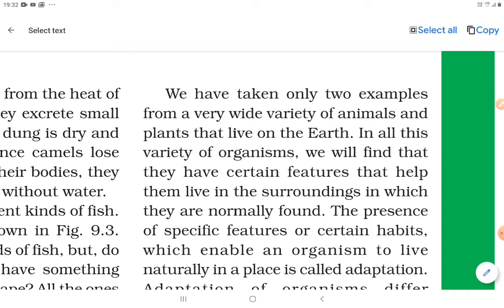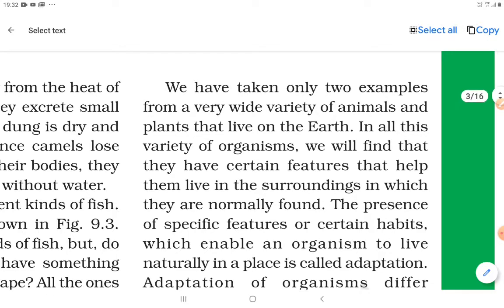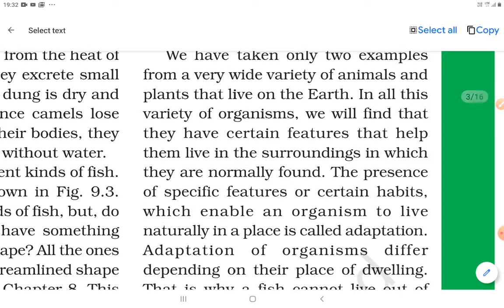In all this variety of organisms, we will find that they have certain features that help them live in the surroundings in which they are normally found. The presence of specific features or certain habits which enable an organism to live naturally in a place is called adaptation. This is called adaptation, dear students.